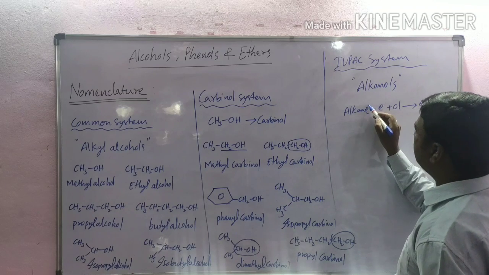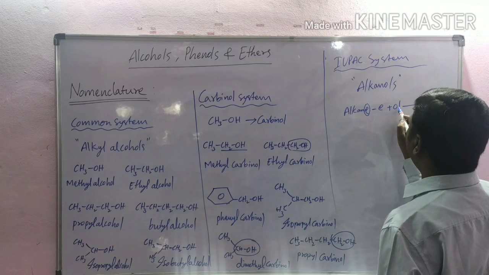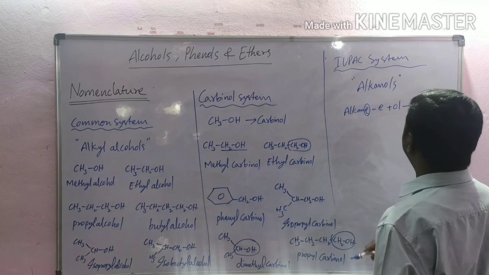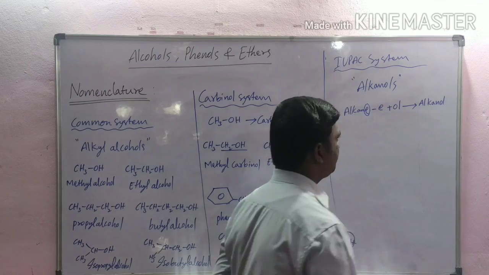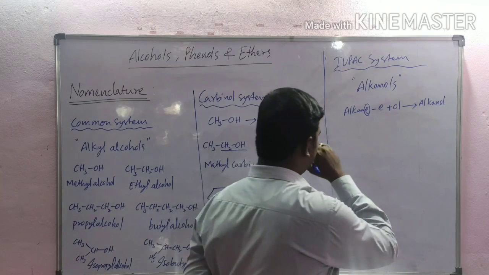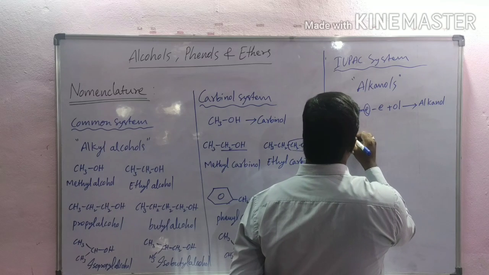What happens is the E of alkane is replaced by OL, then the formation is alkanol. According to this system, alcohols are named as follows.